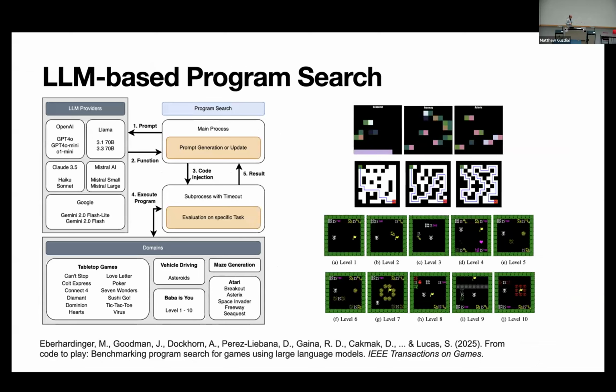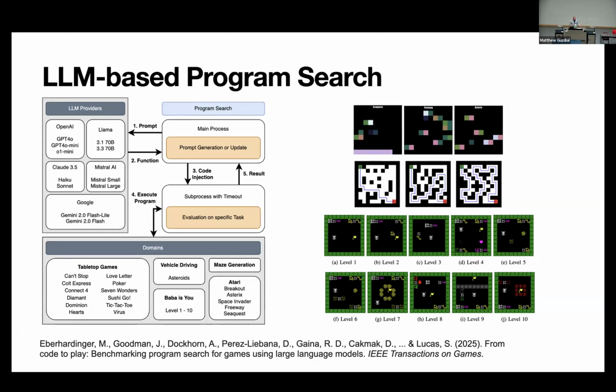We also did a project with LLM-based program search, which is from the same Dagstuhl event where Mike and Em did their speedrunning paper. There we tried out 5 different LLM providers, so in total 11 models on 29 tasks, where a big part was Python programs for agent control on the miniature versions of Atari games, generating a Python function to generate mazes, like a PCG problem.